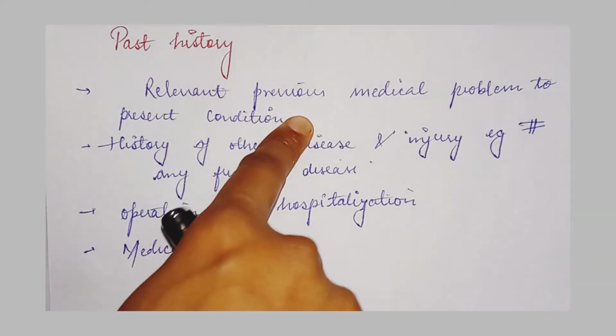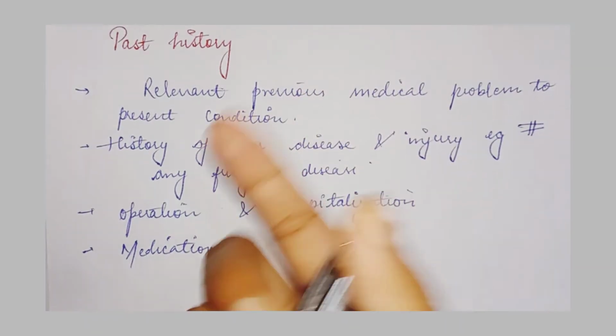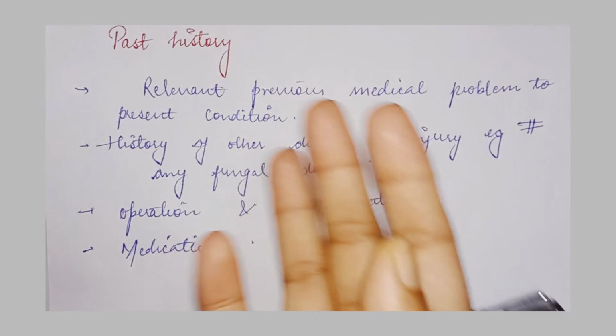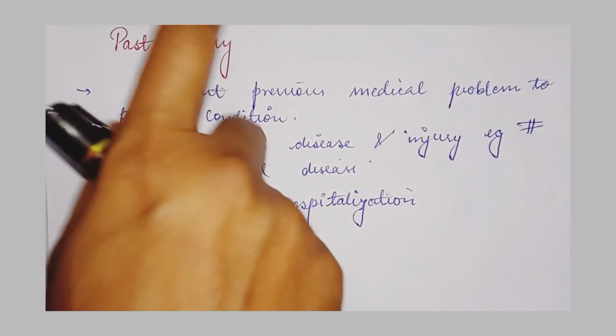So it means the patient has a past history. The same condition occurred in the past, and again after a year or after a period of time the patient has the same pain.